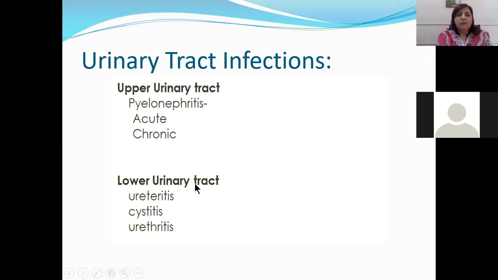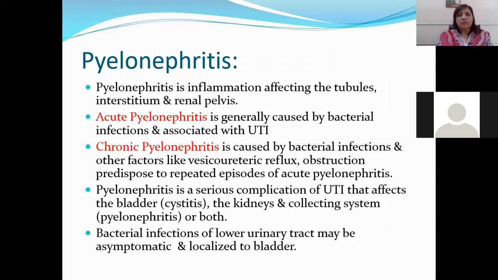Lower urinary tract infections are ureteritis, cystitis, and urethritis. You have done all these when you did the lecture on the bladder. Okay. So now we are going to discuss pyelonephritis.